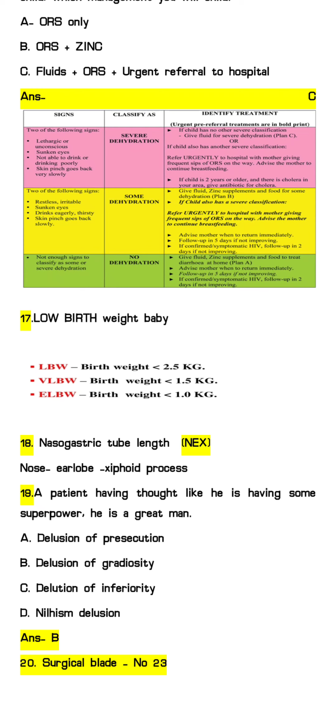Okay, in case of low birth weight they have asked the birth weight. Low birth weight will be considered as birth weight less than 2.5 kg, very low birth weight less than 1.5 kg, and extremely low birth weight, that is less than 1 kg.